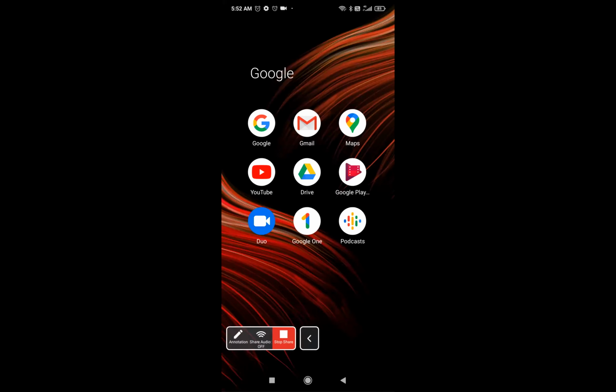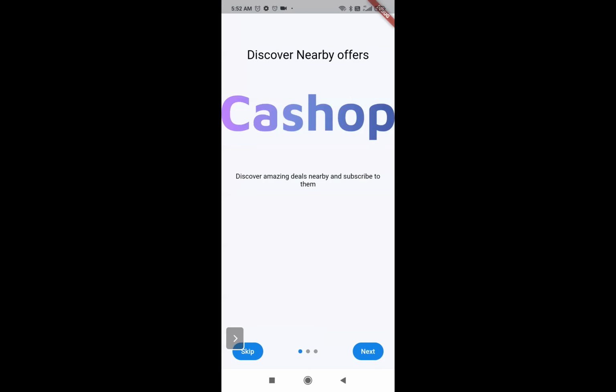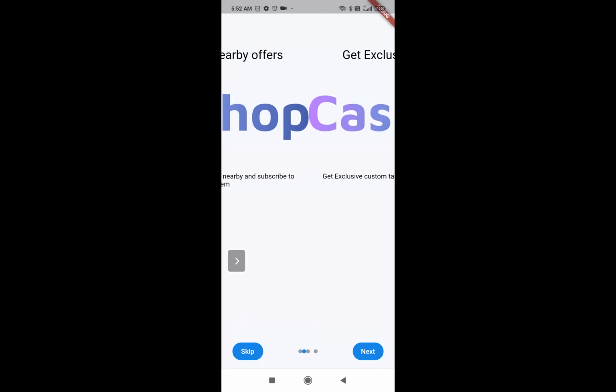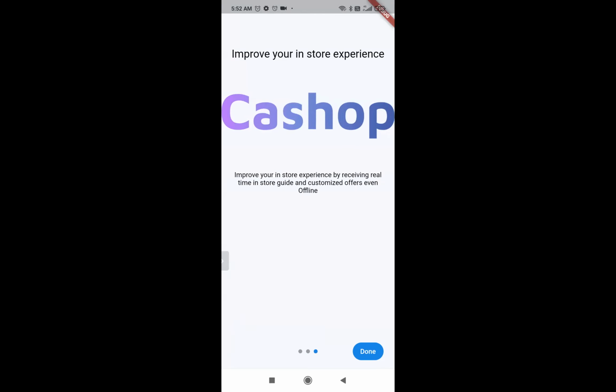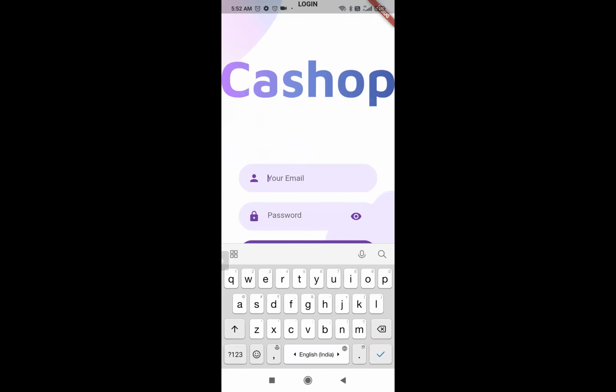Now, I'll quickly go ahead and share my screen to demo the consumer's mobile application. As you can see, if I open the consumer mobile application, this is a welcome screen that tells we have the offers, we improve the in-store experience. We have the, again, usual login sign up flow. Everything is DB driven.